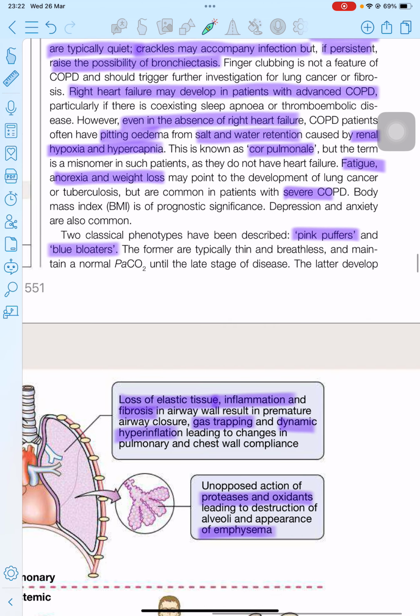Now the two classical phenotypes of COPD are pink puffer and blue bloater. Pink puffer means emphysema, and blue bloater means chronic bronchitis.